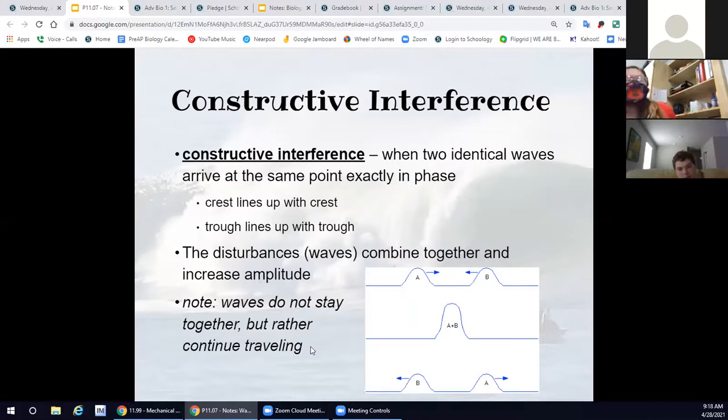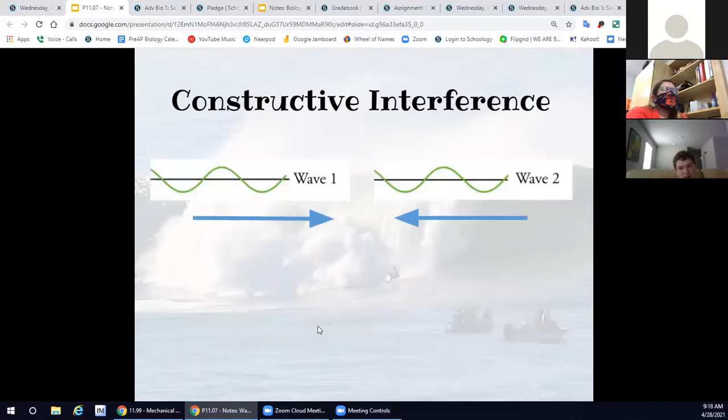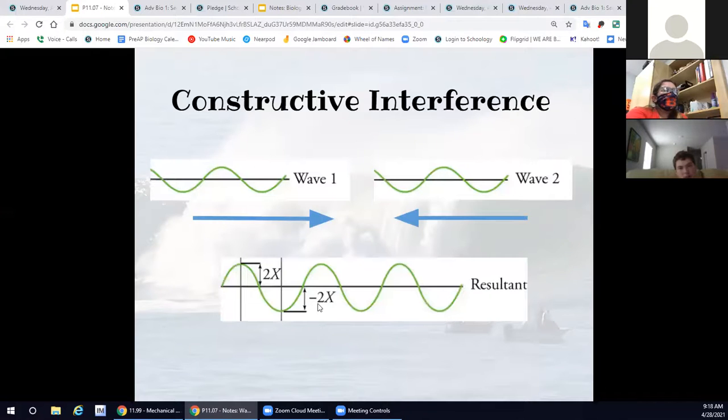Waves don't stay together, but they're going to continue traveling in the directions that they're originally traveling in. They don't stay together and continue that path. They just meet up for a moment and then they pass each other. So again, two waves come together, they increase their amplitude, and that's constructive interference.